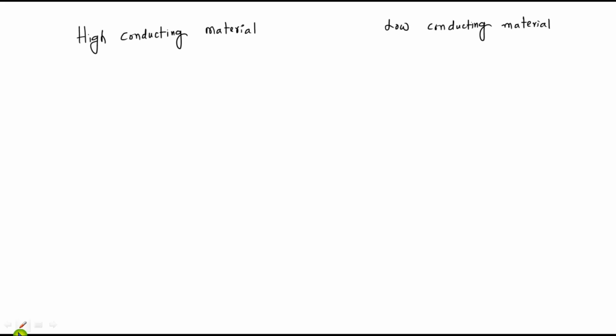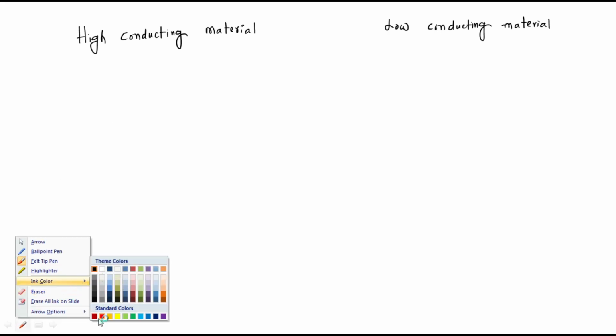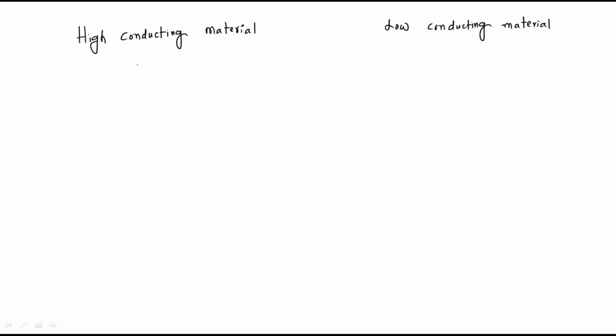High conducting material and low conducting material. On what basis do we tell? It has the ability to carry more current, right? It has the ability to carry more current to the machine, that is nothing but high conducting material.